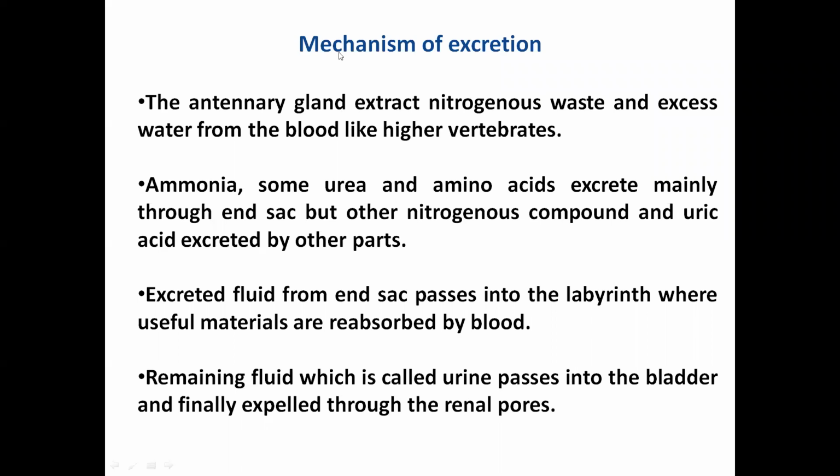The ammonia, some of the urea and amino acids are excreted mainly through the end sac, but some other nitrogenous compounds and uric acid are excreted by the other part of the green gland. And then the excreted fluid from the end sac passes into the labyrinth, where some of the useful material like some of the amino acids and ions get reabsorbed by the blood, and the remaining fluid, which is also known as the urine, passes into the bladder, and finally it is excreted out to the external environment through the renal pore.